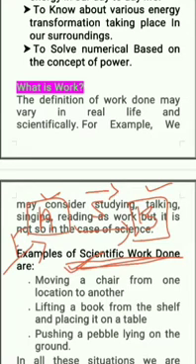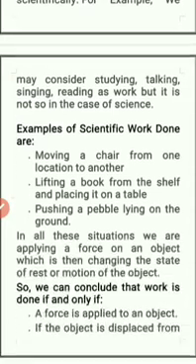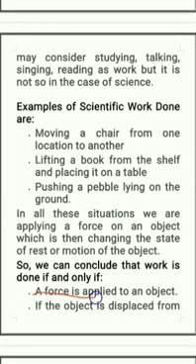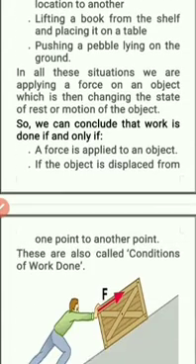That means for work done, you require two conditions. So, what are these two conditions? First, a force has to be applied to the object, and second, the object has to be displaced from one point to another.